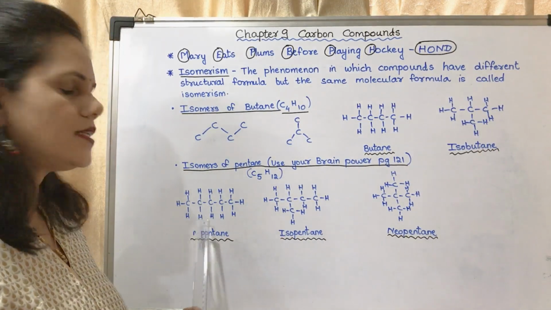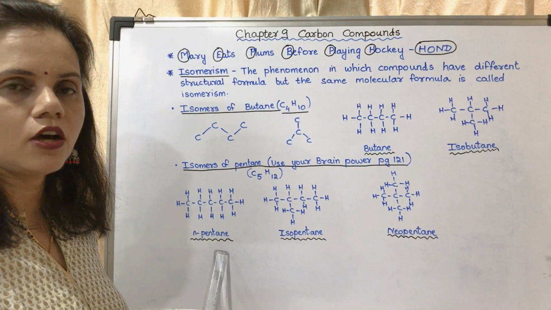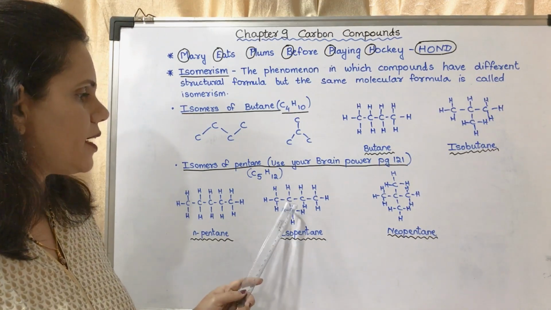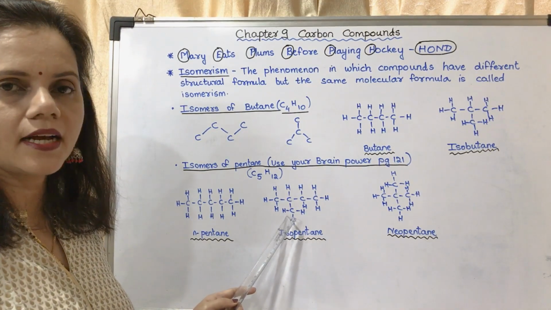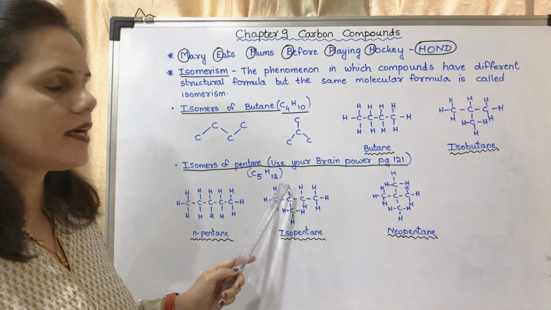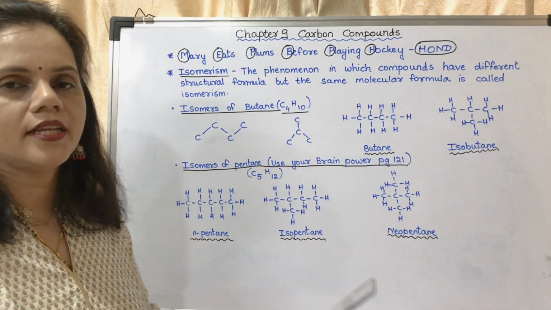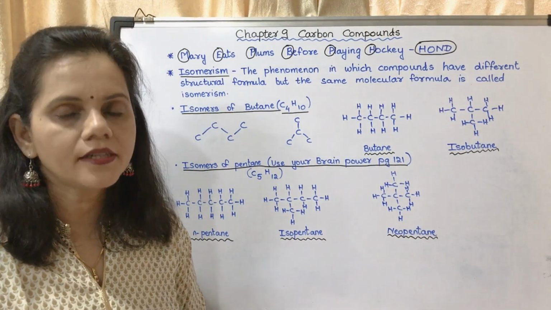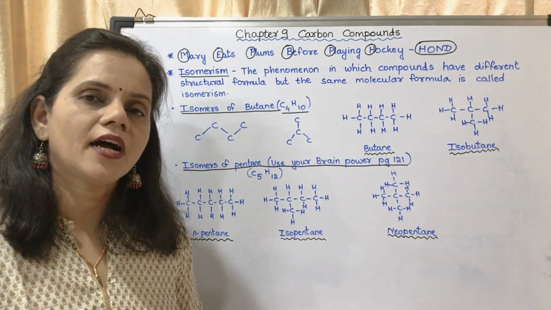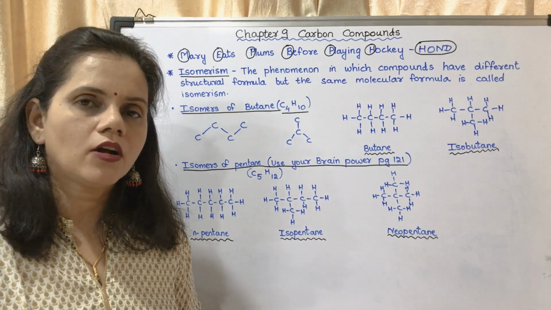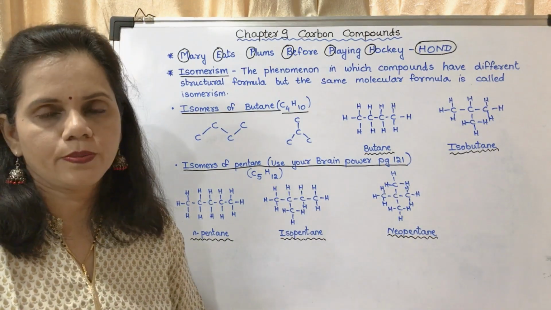The first one is a straight chain, which is called normal pentane. The second one has a branch on the second carbon atom. It could be here also, it could be here also. Then the names are accordingly different. It will have different IUPAC names, but the common name is isopentane.